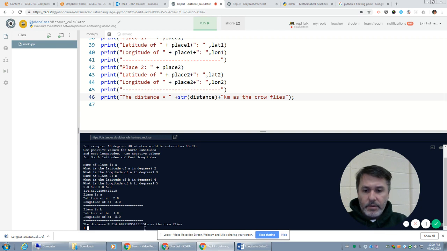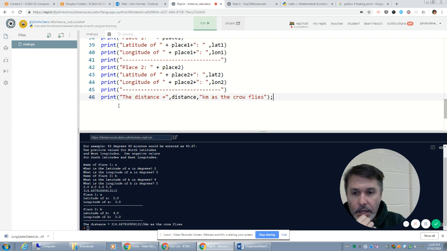I don't know if it's better to have it. It might be a little bit easier to actually see a space inside of there. So let's go back to separating it by a comma. That will add the space for the kilometers, that's fine, but because it's adding a space here with the distance, I want to get rid of my space there. And that is our program.